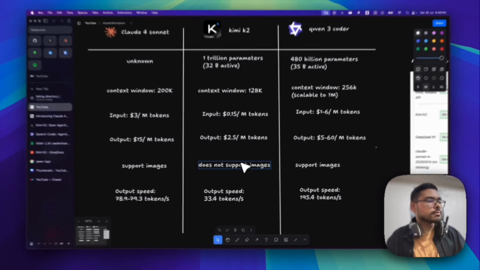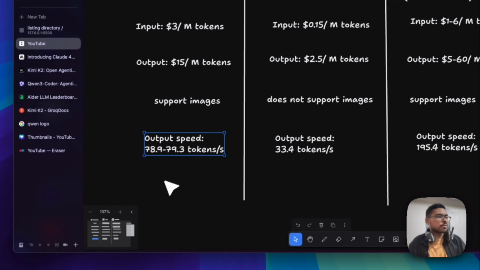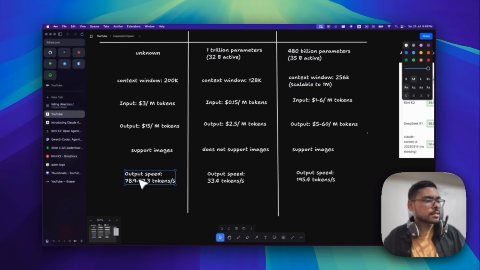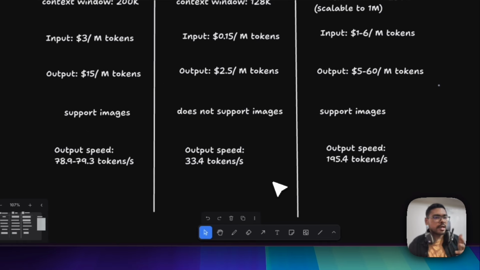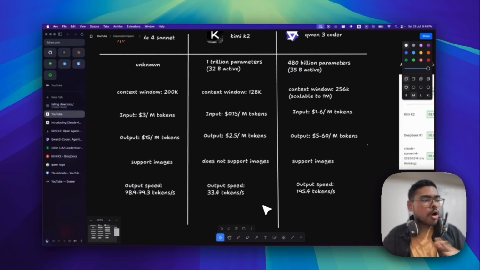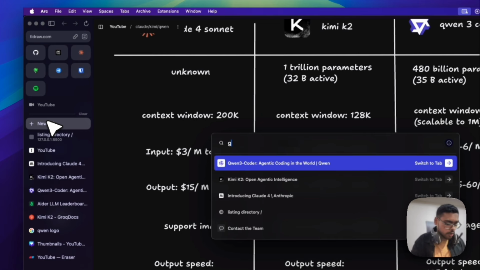And about supporting images, Claude 4 Sonnet and Qwen3 Coder support images, but Kimi K2 does not. As for output speed, Claude 4 Sonnet is medium, around 80 tokens per second, but Kimi K2 is very slow by their official API. But Groq, let me show Groq Cloud.